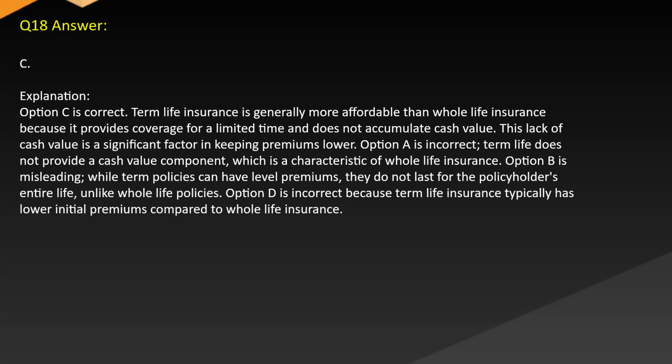Answer C. Explanation. Option C is correct. Term life insurance is generally more affordable than whole life insurance because it provides coverage for a limited time and does not accumulate cash value. This lack of cash value is a significant factor in keeping premiums lower. Option A is incorrect. Term life does not provide a cash value component, which is a characteristic of whole life insurance. Option B is misleading. While term policies can have level premiums, they do not last for the policyholder's entire life, unlike whole life policies. Option D is incorrect because term life insurance typically has lower initial premiums compared to whole life insurance.